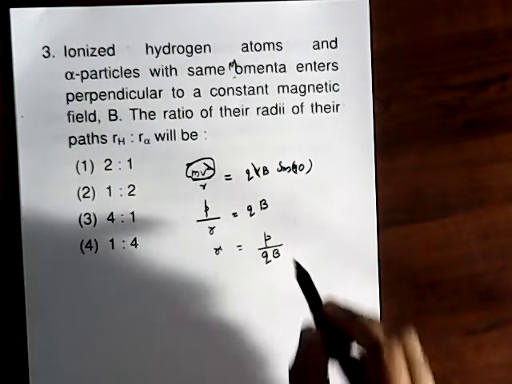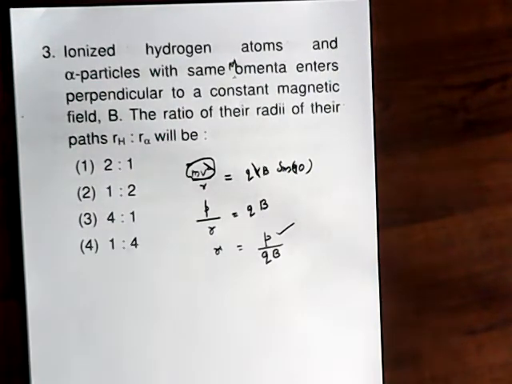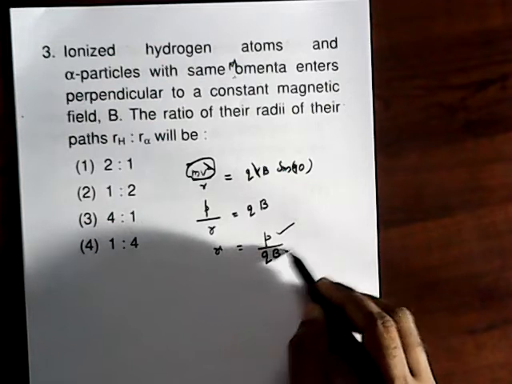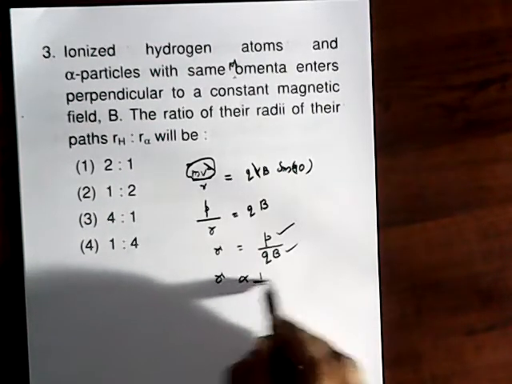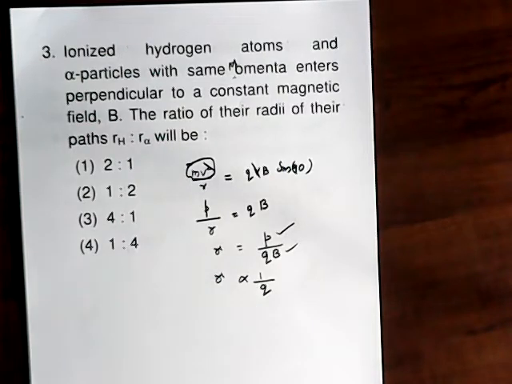Here both particles have the same momentum in the same magnetic field, so the radius is proportional to 1 by charge.